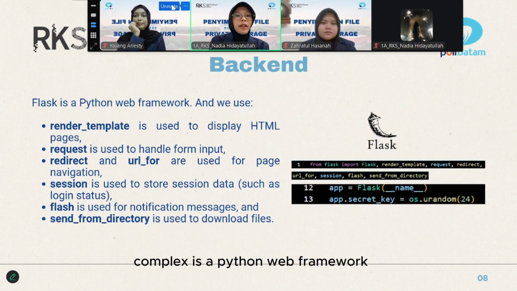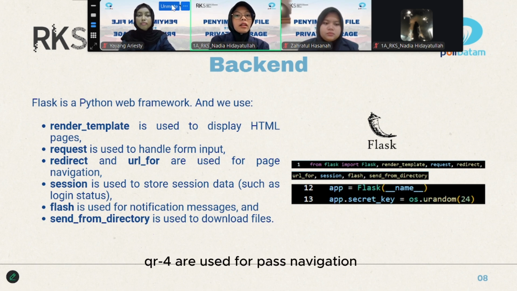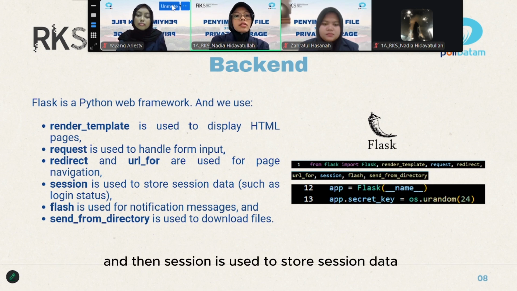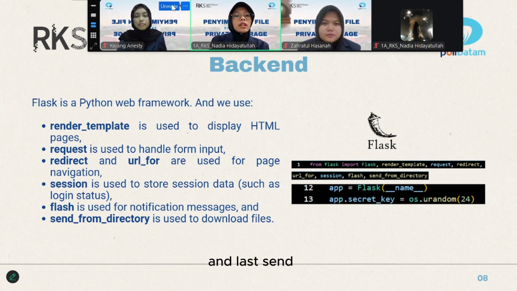Next. Flask is a Python web framework, and we use render_template to display HTML pages, and request is used to handle form input, and redirect and url_for are used for page navigation, and then session is used to store session data, and flash is used for notification messages, and last, send_from_directory is used to download the file.